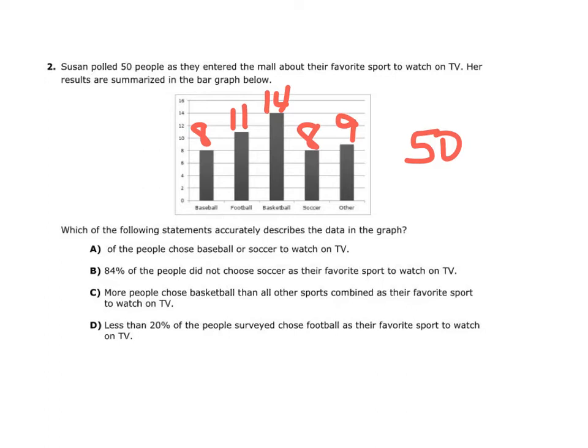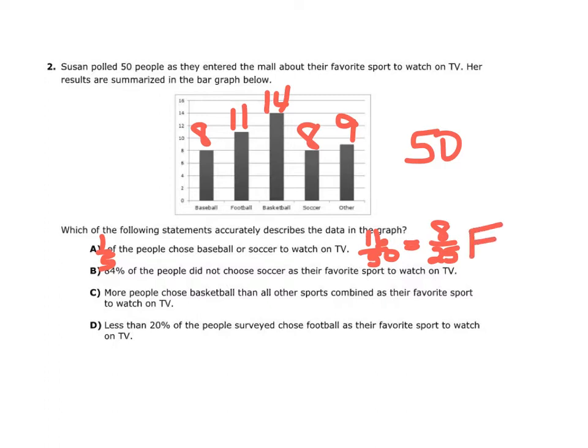So it says 1/5 of the people chose basketball or soccer to watch TV. So that means that basketball and soccer is 8 each, so that's going to be 16 over 50. And it says 1/5. Well, if you simplify that, that's 8 over 25. And that's really not 1/5. So we're going to say this is false.